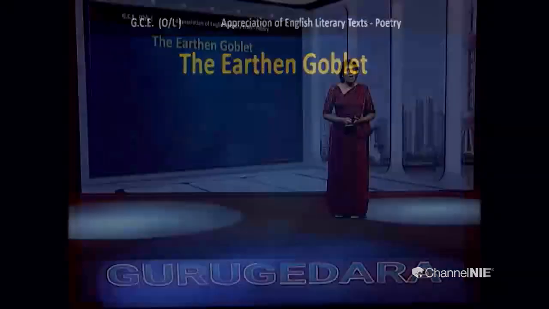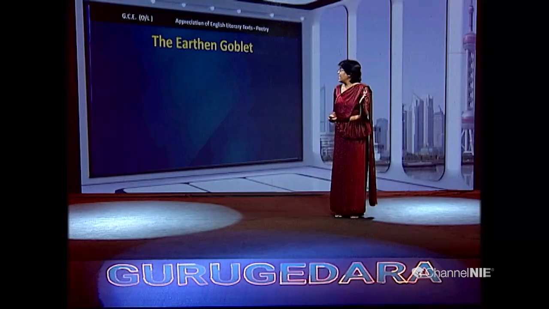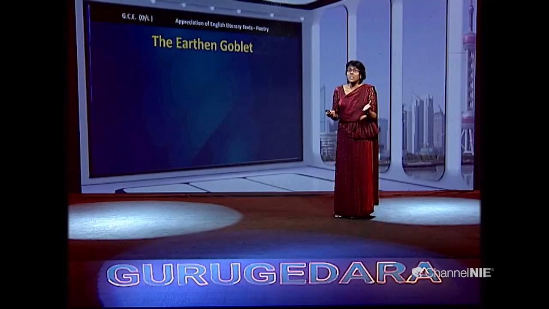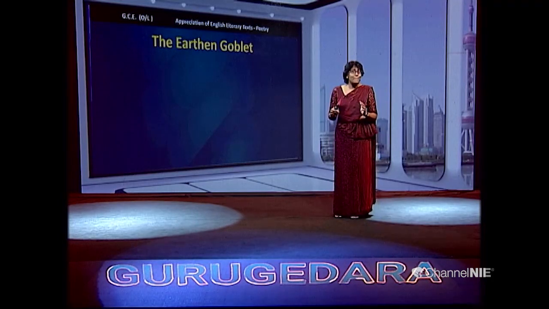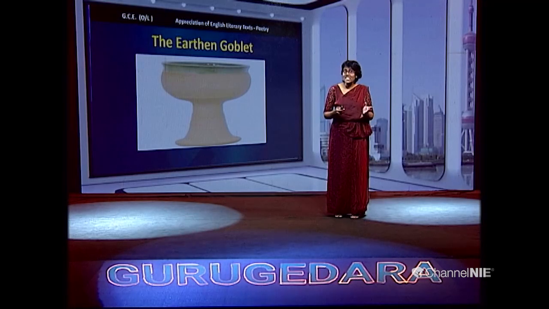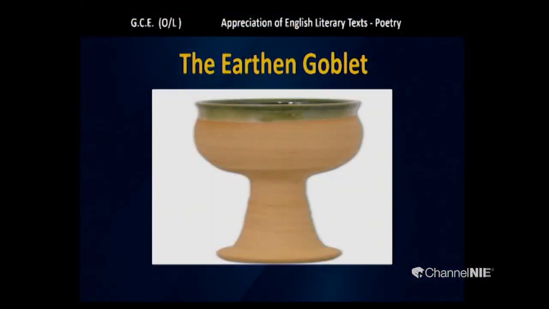Well, now please pay attention to the topic, the subject, the earthen goblet. What do you mean by the earthen goblet? What do you mean by earthen? Earthen is made of earth. Goblet. Do you know what a goblet is? Let me show you. It's a drinking vessel. If you look at this, this is a clay drinking vessel. There are many shapes, right?